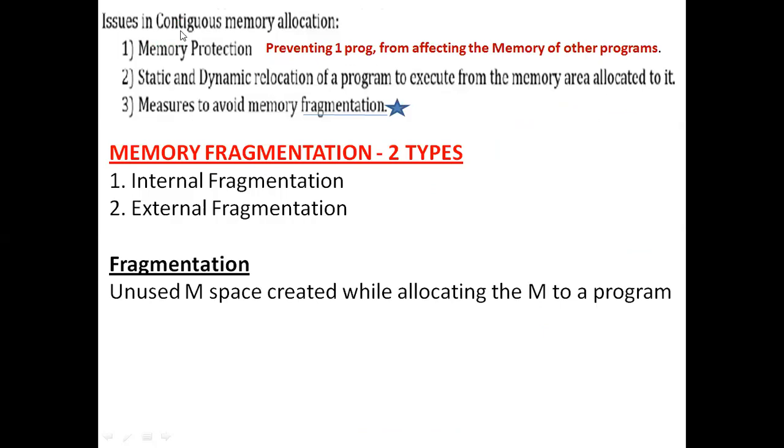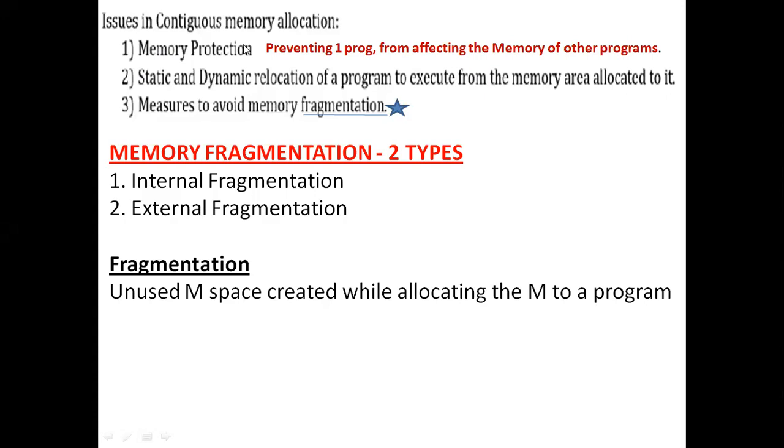The next topic is issues in contiguous memory allocation. We have three issues in contiguous memory allocation. One is memory protection. The second is static and dynamic relocation of a program so as to execute from the memory area allocated to it. And the third is measures to avoid memory fragmentation.